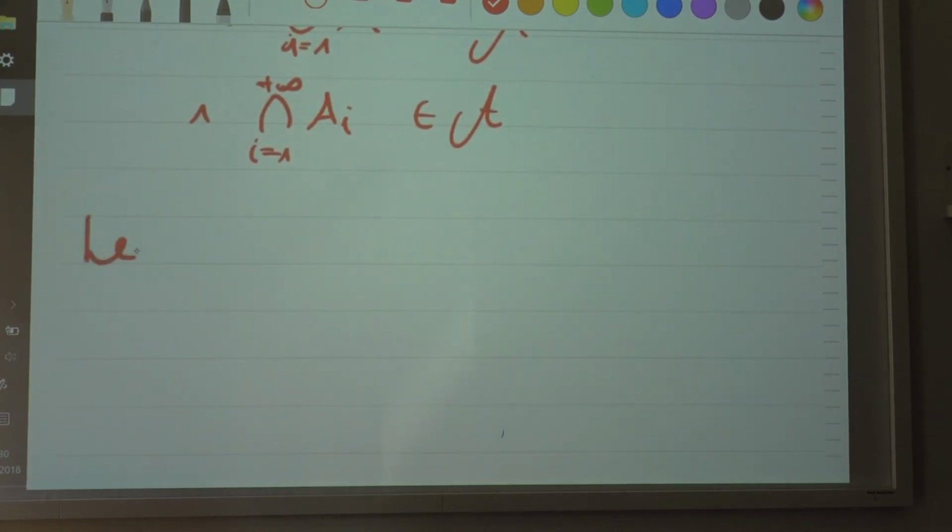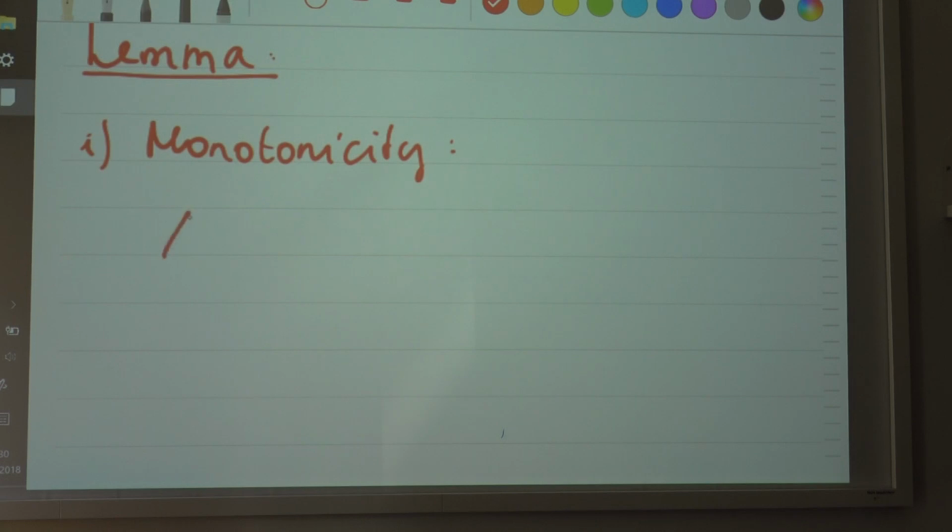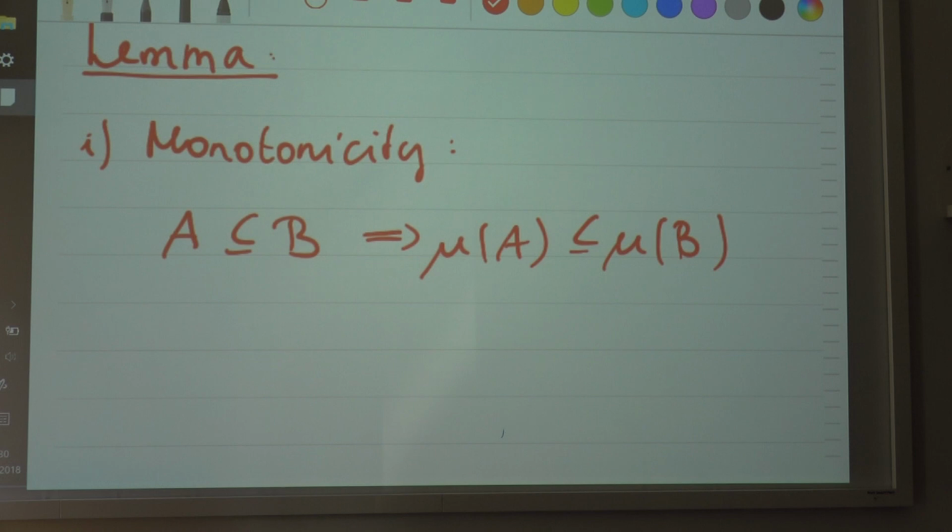Now, other properties of a measure include the following, and I'm going to put this as a lemma. The first property is monotonicity. This means that if A is a subset of B, and B is a superset of A, then the measure of A cannot be larger than the measure of B. Because in general, B has more elements in it.